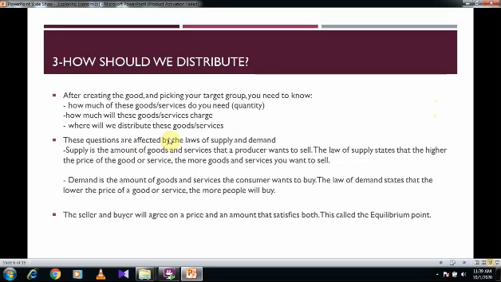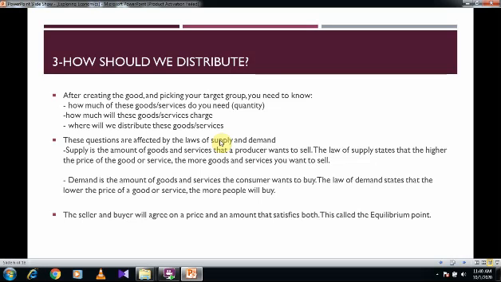These questions are affected by the law of supply and demand. Supply is the amount of goods and services that a producer wants to sell. Now, supply comes from the word supplier. A supplier is a person who has the goods and services, whether he is the producer or not, and they are selling it to the people.